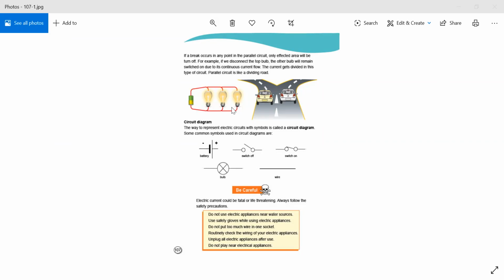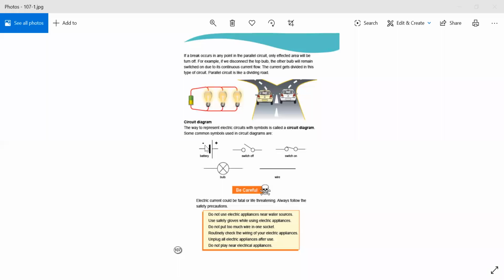Moving to circuit diagram. Beta, what is a circuit diagram? The way to represent electric circuits with symbols, that there are some symbols through which we can represent the components of electric circuits, is called a circuit diagram. And they have given you some common symbols which we use in circuit diagrams. For example, battery.